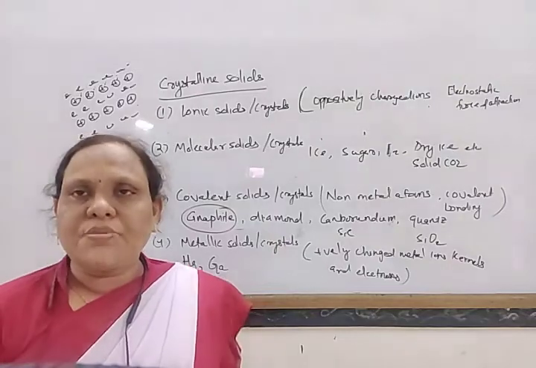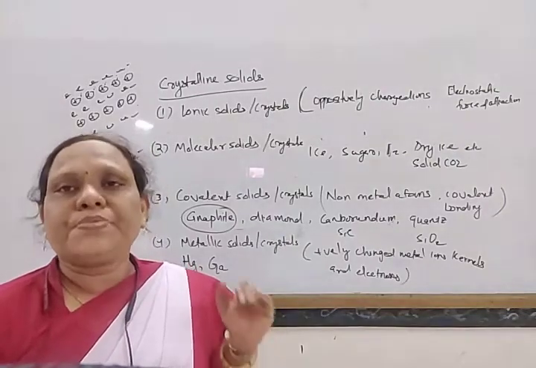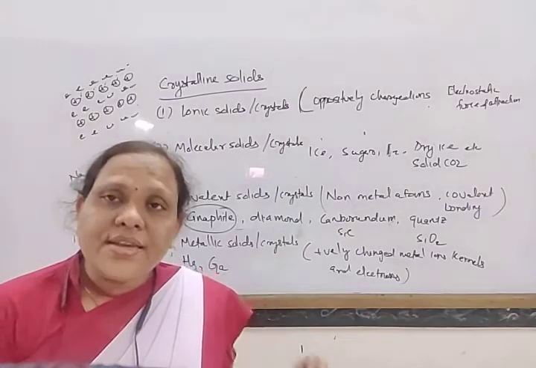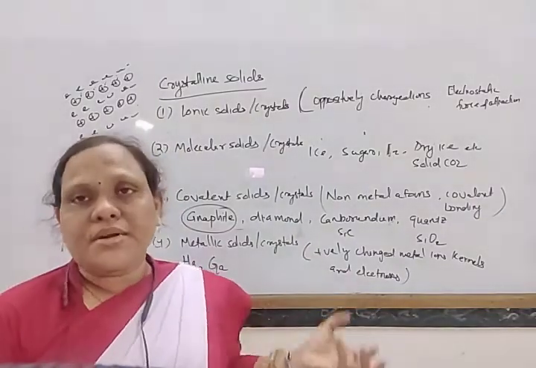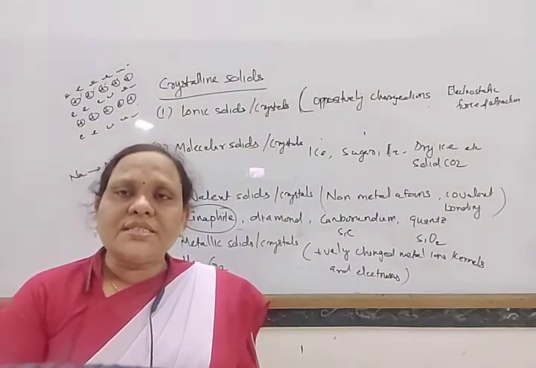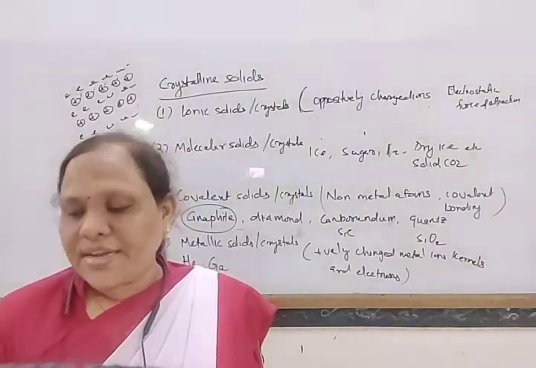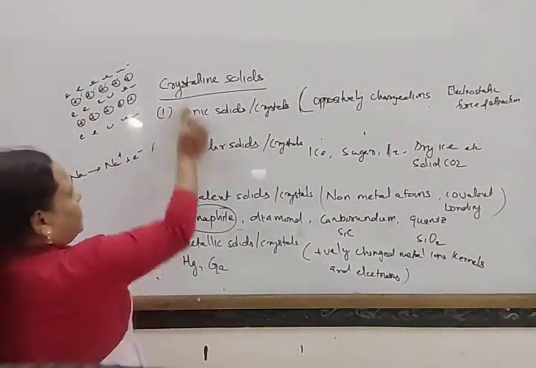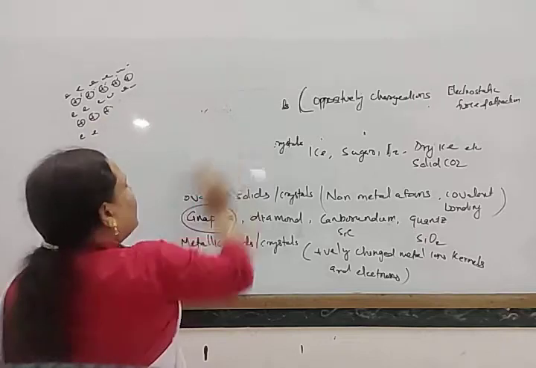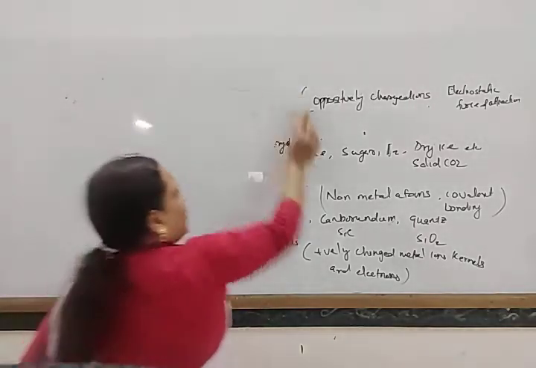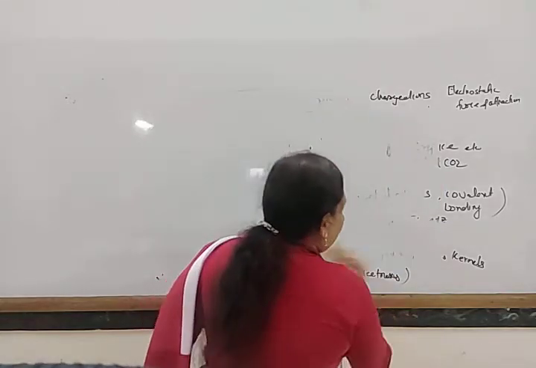The force of attraction between the kernels immersed in the sea of electrons is the Coulombic force of attraction or metallic bond. So these are the classifications of crystalline solids into different types: ionic solid, covalent solid, molecular solid, and metallic solid.